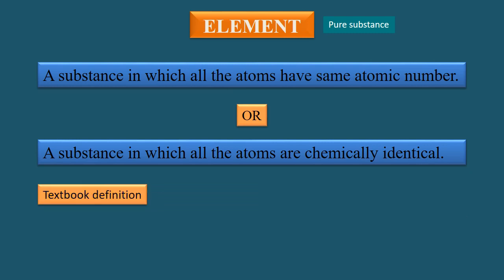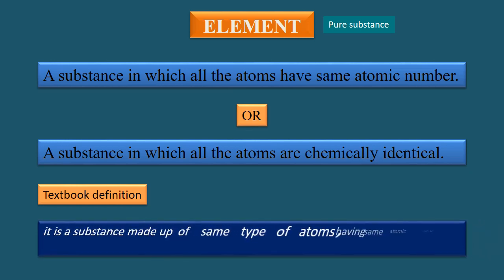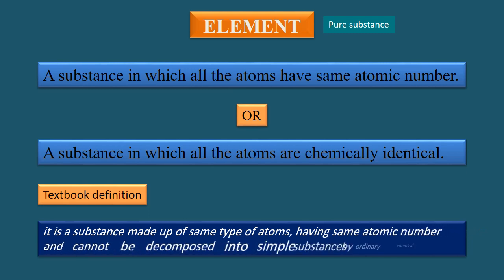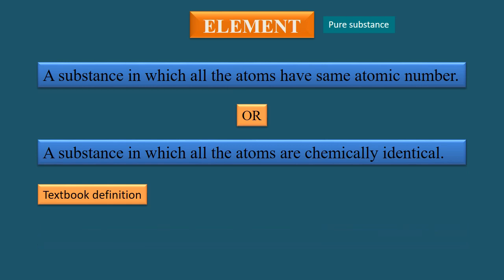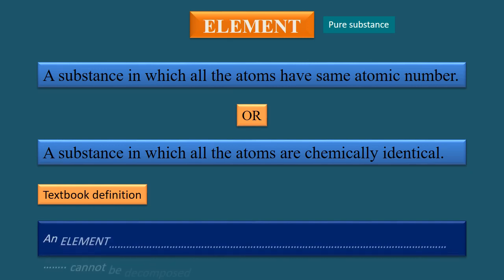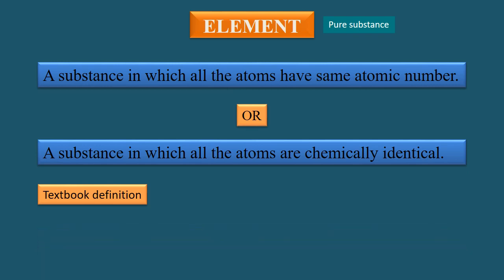The textbook definition of element is: it is a substance made up of same type of atoms having same atomic number and cannot be decomposed into simple substances by ordinary chemical means. Let me explain the last part of this definition. That is, an element cannot be decomposed into simple substances by ordinary chemical means.